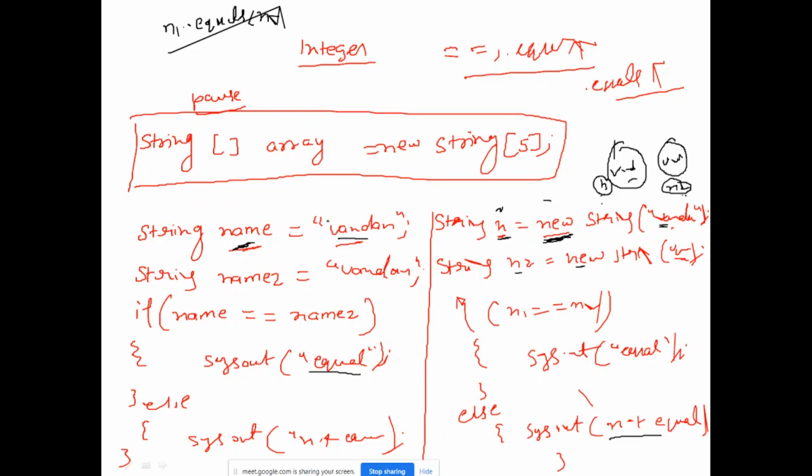But upper and lower case will be considered. If here is uppercase and here small case, this will be not equal. In that case I have to compare like this, n1 dot equalsIgnoreCase, another method, ignore case. I will show you in Eclipse. So if anybody has any issues related to it, then ask me, otherwise I will be coming to Eclipse IDE.